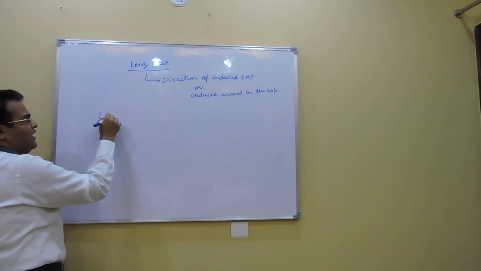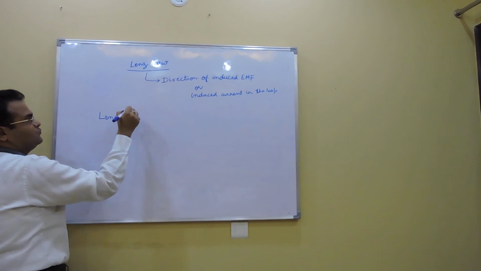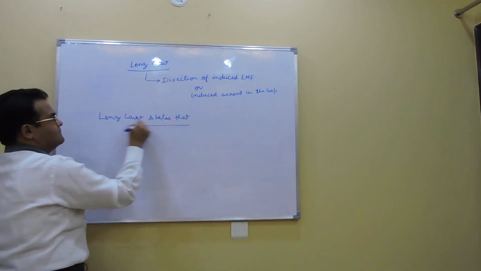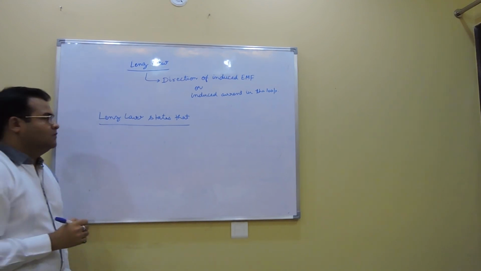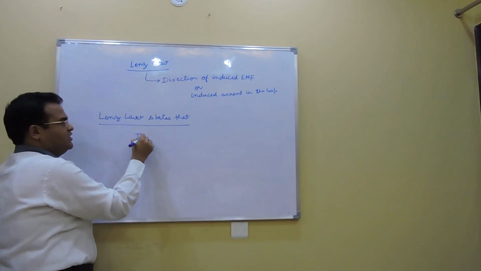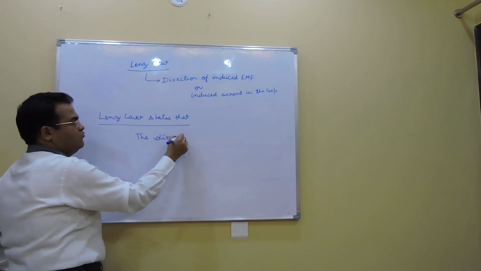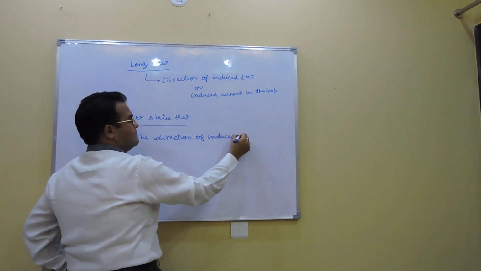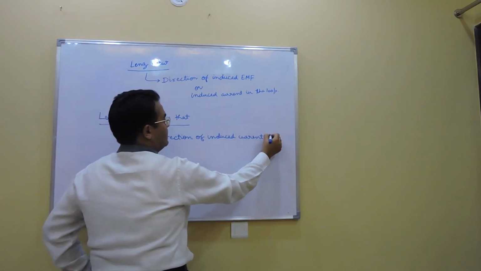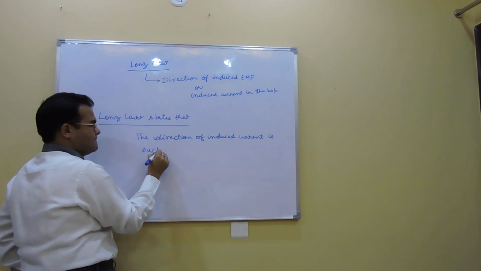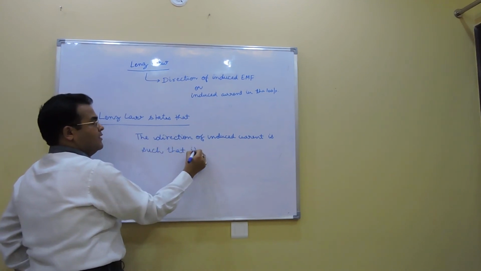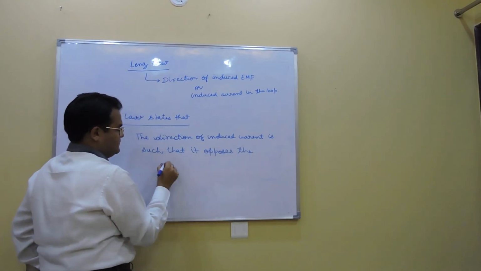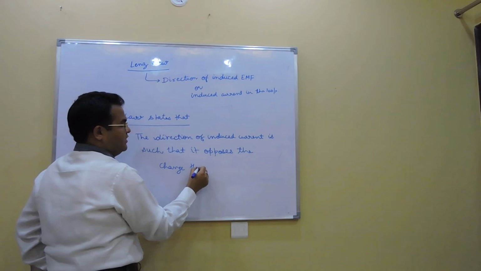Lenz's law states that the direction of induced current is such that it opposes the change that caused it.